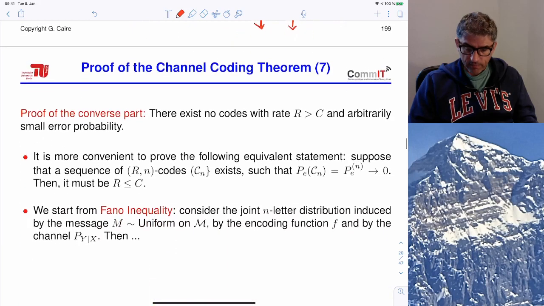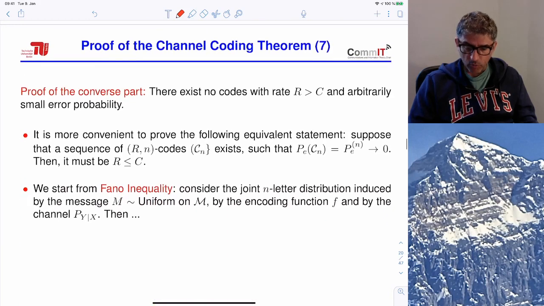But that's not the end, because we also have to prove the non-existence in order to show that C is in fact the capacity, so that it coincides with the operational definition of capacity.